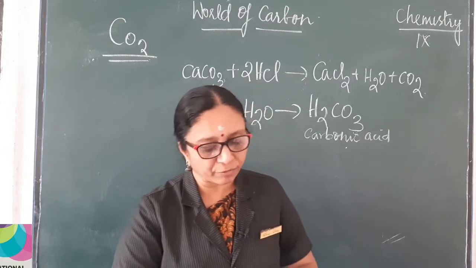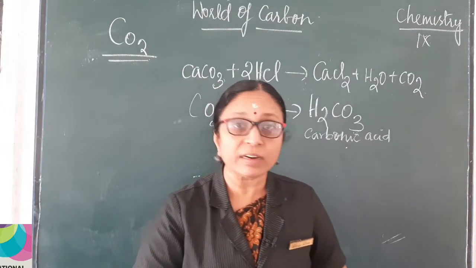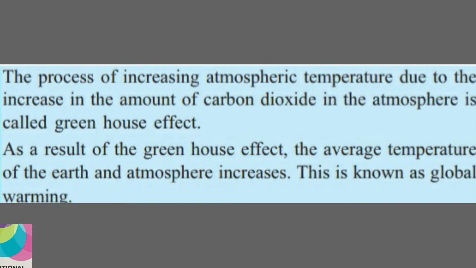We have a paragraph which is given in your textbook. We will read that also. The process of increasing atmospheric temperature due to the increase in the amount of carbon dioxide in the atmosphere is called the greenhouse effect. So the greenhouse effect is caused mainly due to the increase in the amount of carbon dioxide. Okay? As a result of the greenhouse effect, the average temperature of Earth and its atmosphere increases.